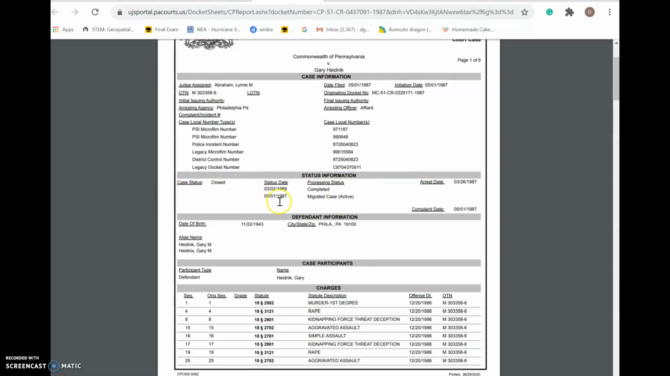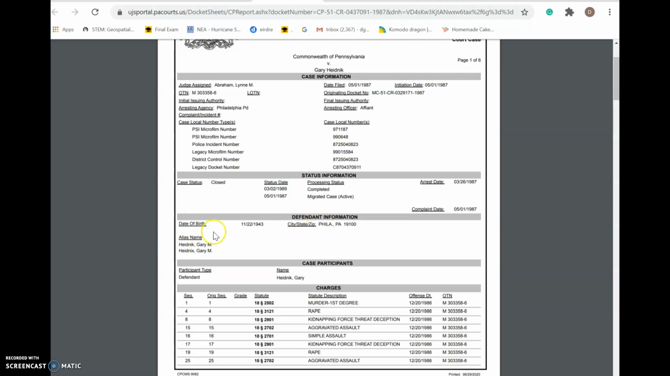Here is the status information. So the case was migrated in 1987, and then it was completed. He was eventually completed in 1989, and then he was killed in 1999 by lethal injection.